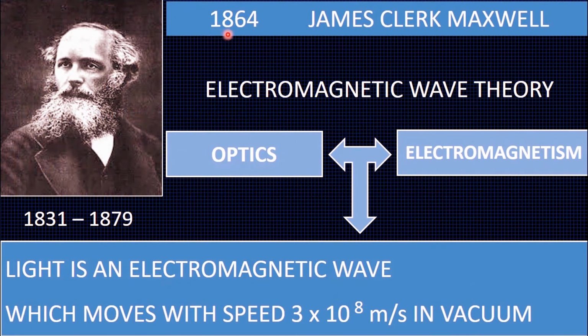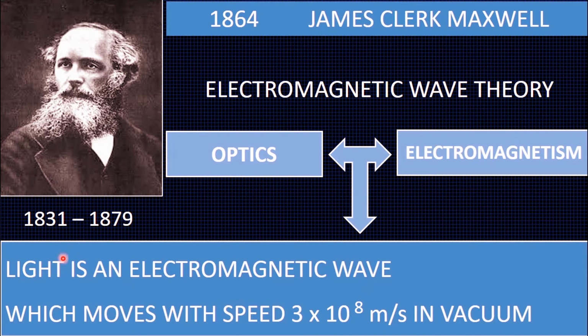It was in 1864 that James Clerk Maxwell proposed the famous electromagnetic wave theory. James Clerk Maxwell was a famous scientist from Scotland. In his electromagnetic wave theory, he combined the separate branches of physics, optics and electromagnetism, into a single entity and told that light is an electromagnetic wave.